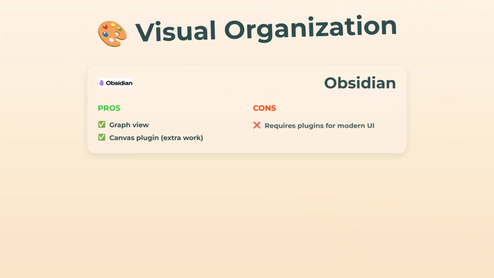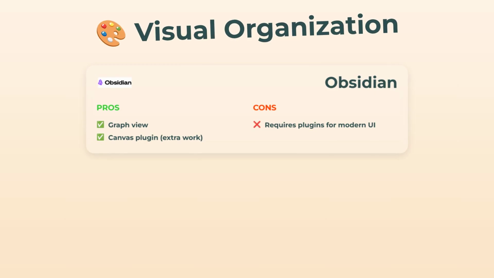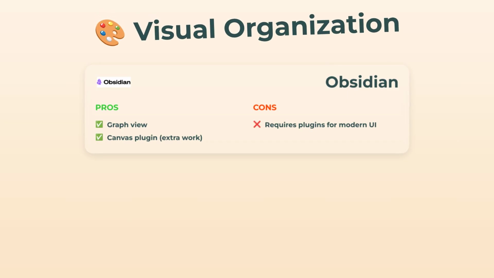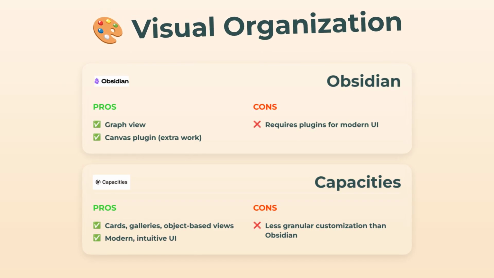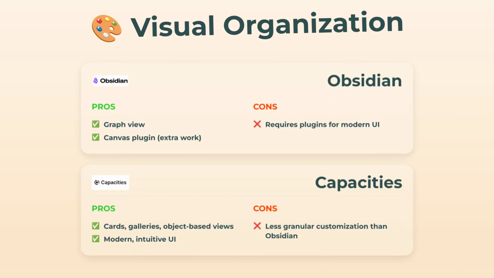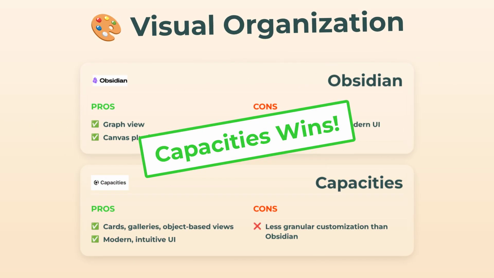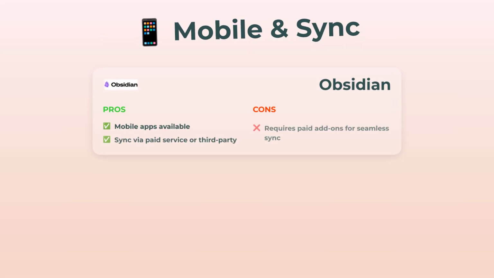Let's talk about visual organization next. Obsidian does have a graph view and a pretty nifty canvas plugin, but you have to go hunting for those extras and they don't always look cutting edge. Capacities, though, is like your Pinterest dream: cards, galleries, object views, all baked in and super modern. If you care about working visually or just want your notes to look awesome without fussing around with plugins, Capacities is the clear winner.